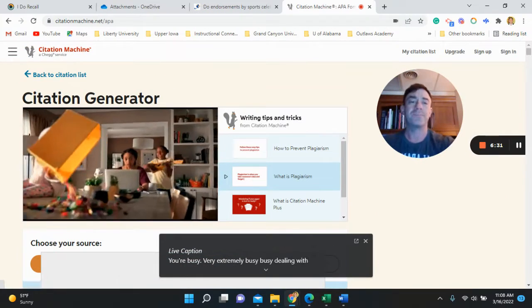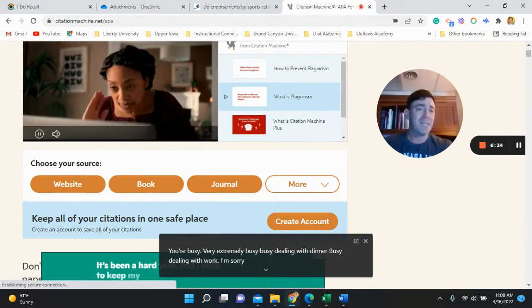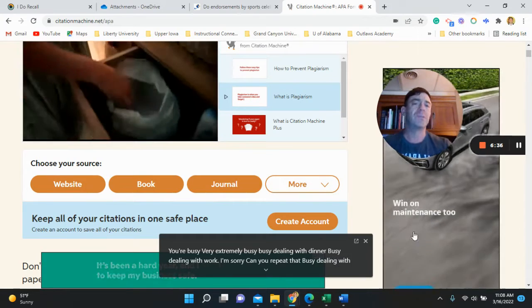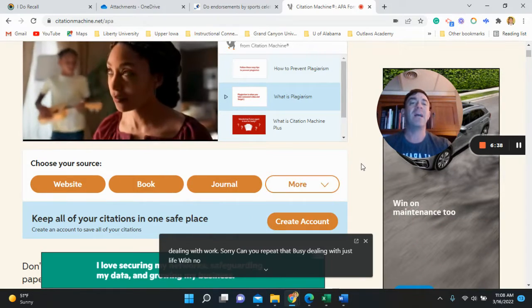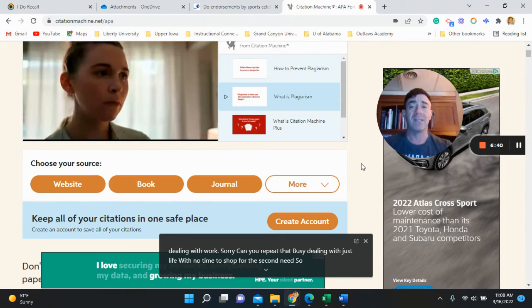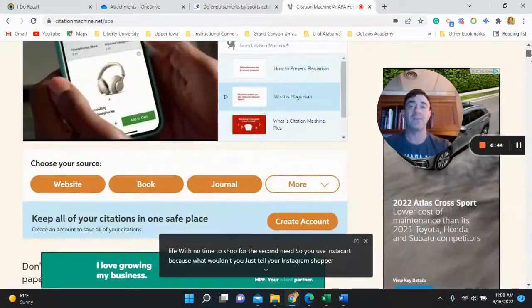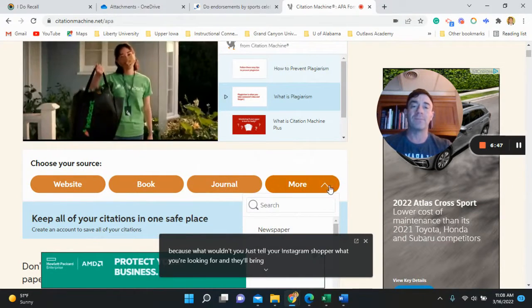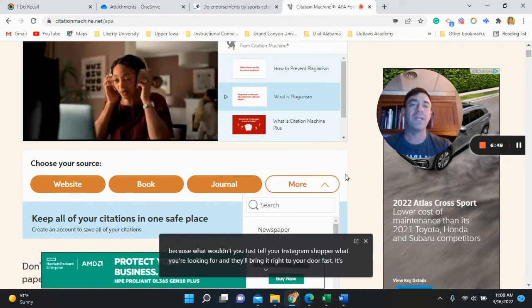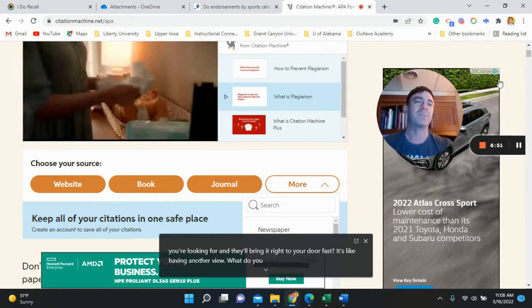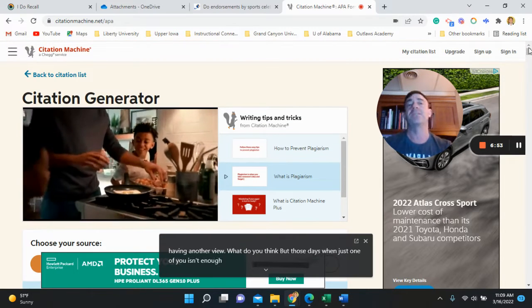You can do websites, books, journals, anything. It has a ton. And now let's just say if it doesn't have anything, you can go in there and create the citation yourself. Okay. Whenever we go into more, well, you can create it. You just go through that. I'm not going to go through the whole process, but most of your stuff's going to already be in there, especially if it's a journal article.